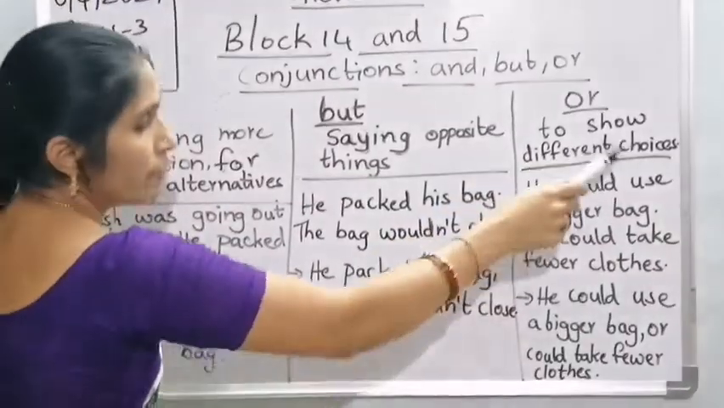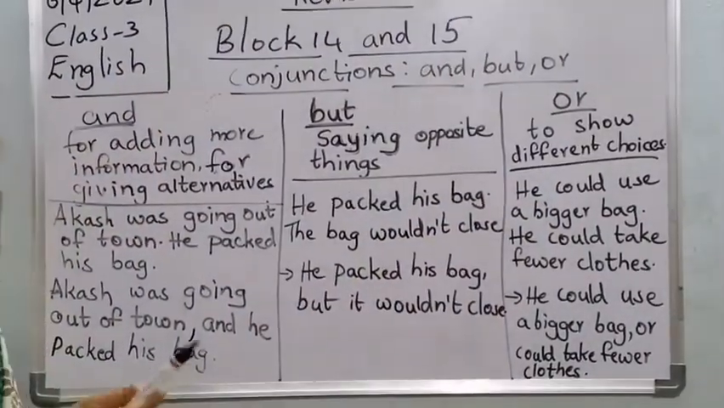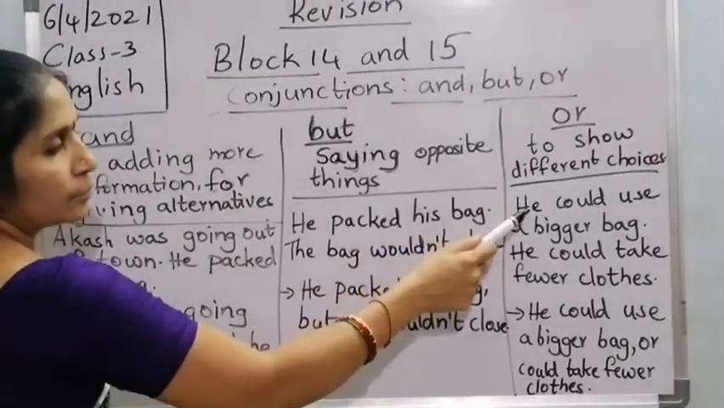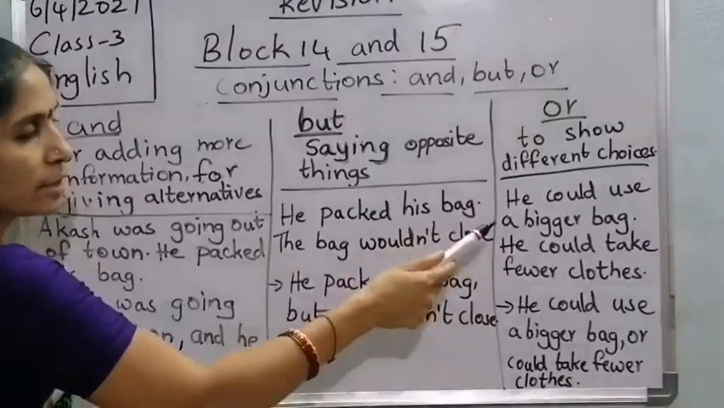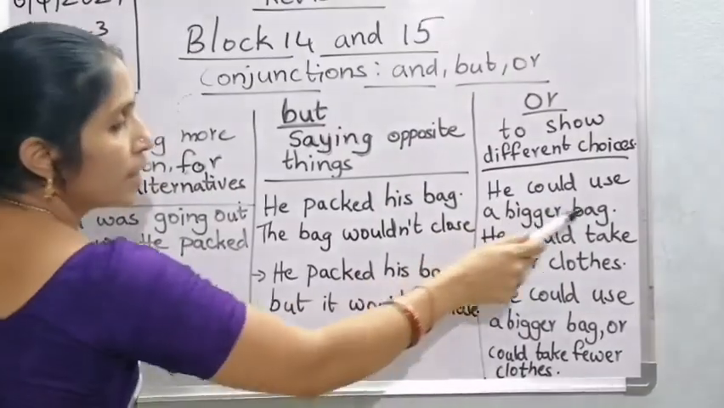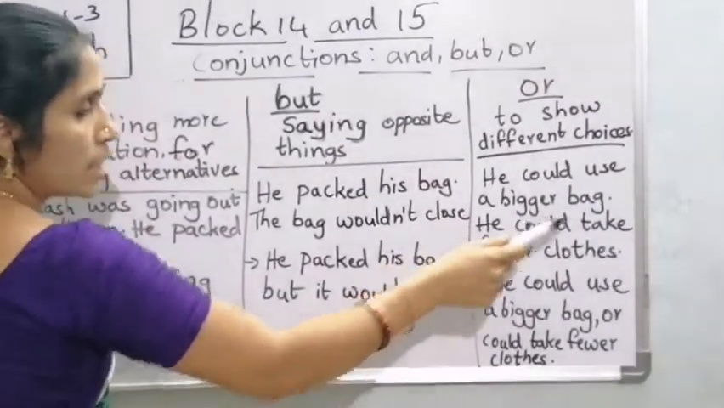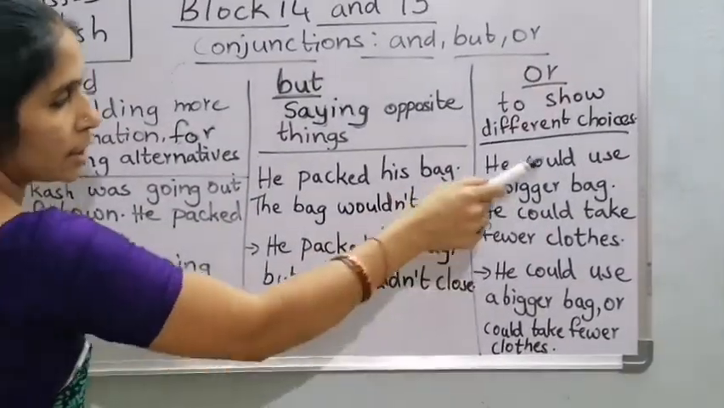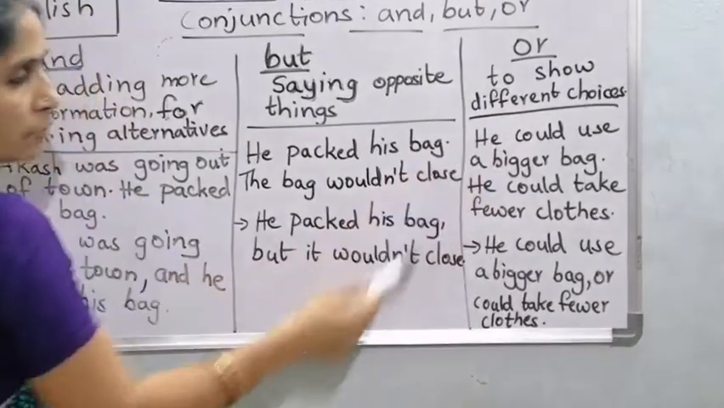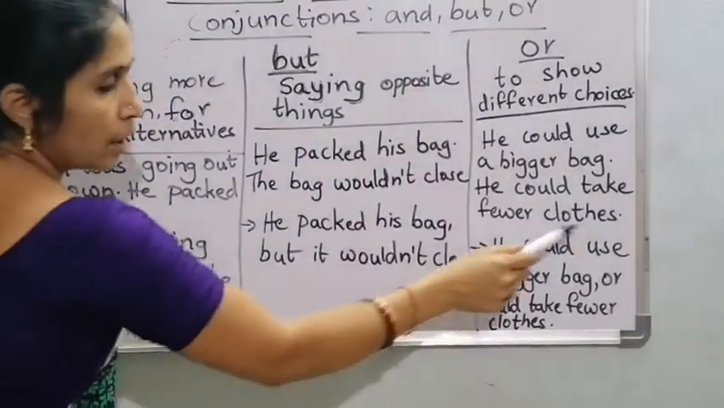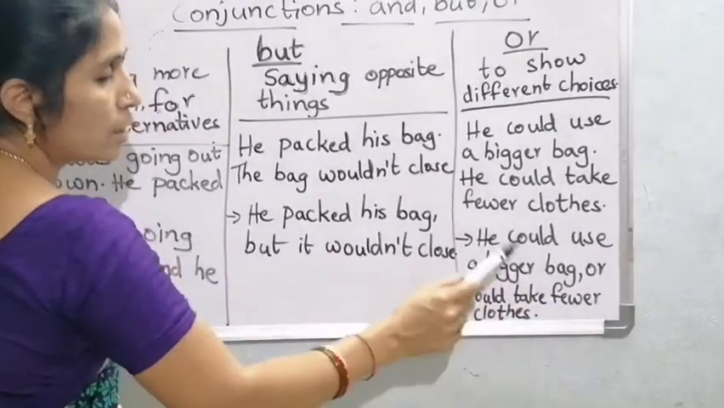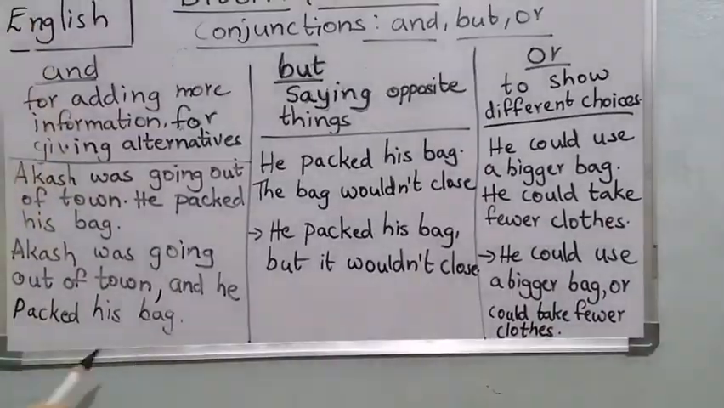Or to show different choices. See, we'll have the choices, children. I like tea or coffee. See, the choice will be there. He could use a bigger bag. He could take fewer clothes. So here, what is the choice? Here the choice is there. Which conjunction do we have to use? "Or." He could use a bigger bag, comma, or could take fewer clothes.